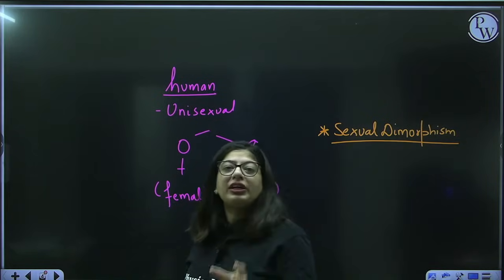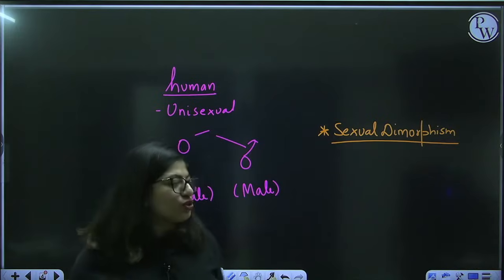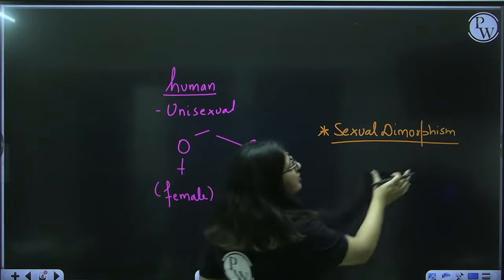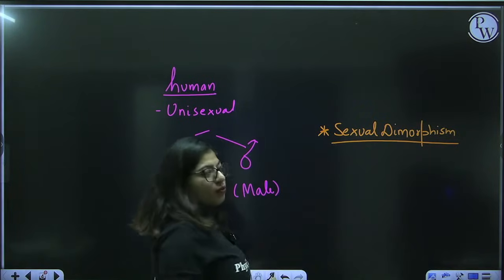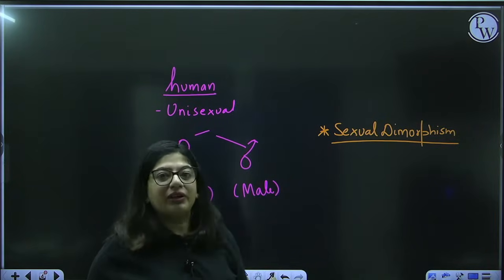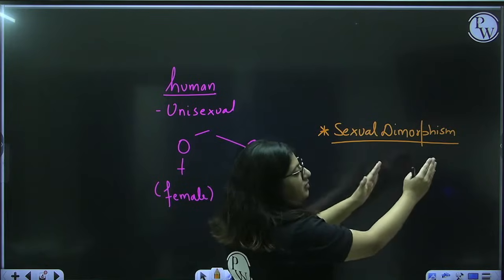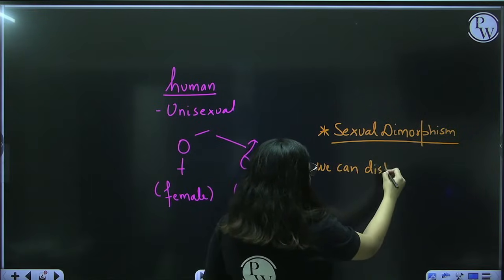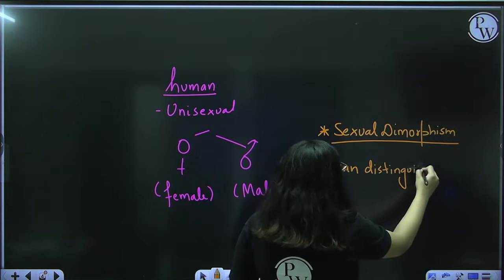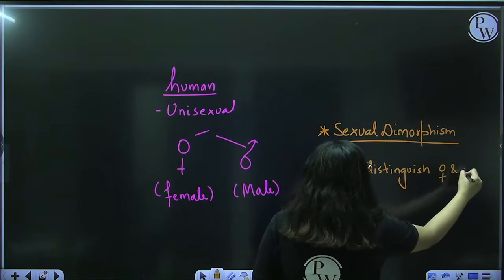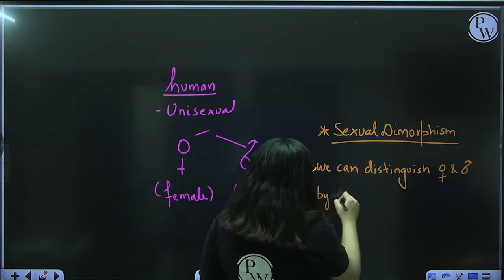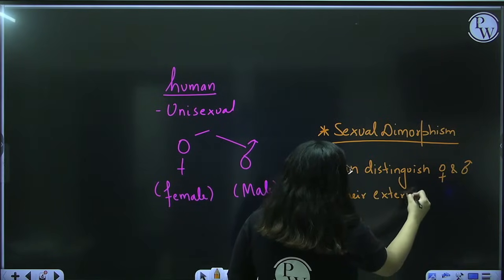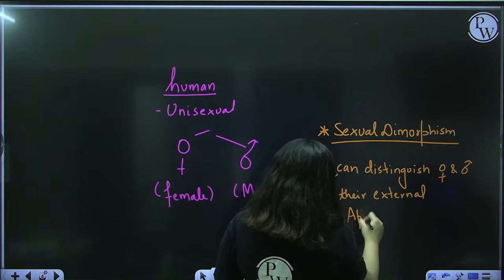So that property or that character is known as sexual dimorphism, that you can distinguish sexually by just looking at their morphology. What is morphology? The outer appearance. So what does sexual dimorphism mean? It means we can distinguish female and male by their external appearance. By their external appearance. Got it?